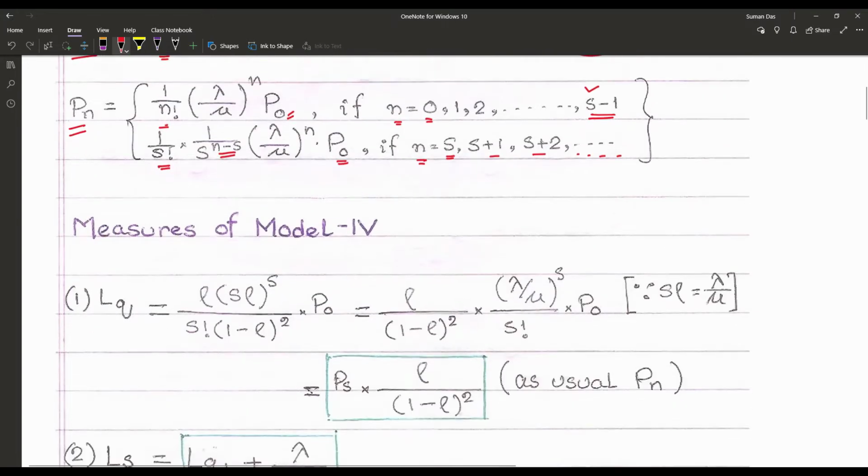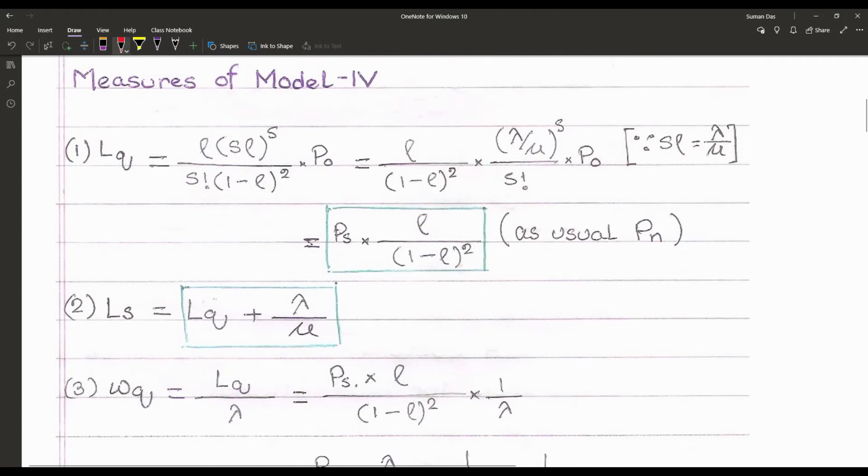Now, how are the measures of model 4 obtained? To determine the length of the queue, the formula is Ps into rho upon (1 minus rho) whole square. It can be derived from the formula (s rho) to the power s upon s factorial into (1 minus rho) whole square into P0.